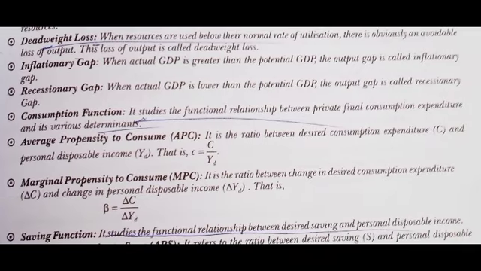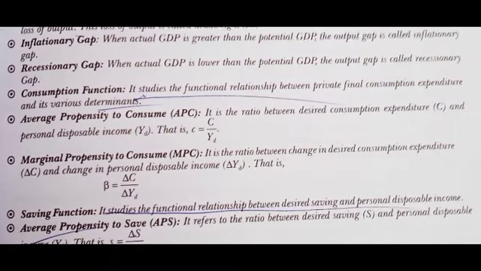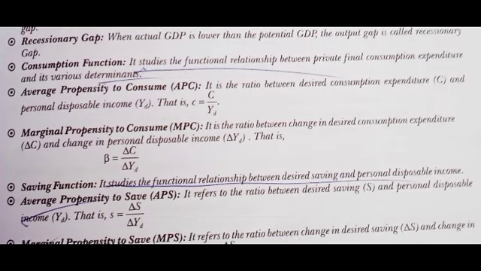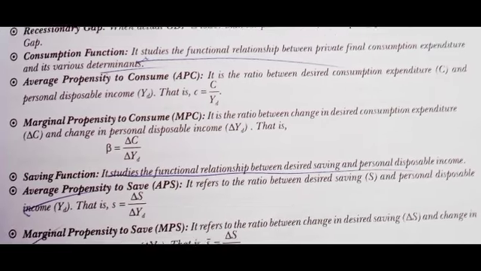Deadweight loss. When resources are used below their normal rate of utilization, there is obviously an avoidable loss of output. This loss of output is called deadweight loss. Inflationary gap. When actual GDP is greater than the potential GDP, the output gap is called inflationary gap. Recessionary gap. When actual GDP is lower than the potential GDP, the output gap is called recessionary gap.